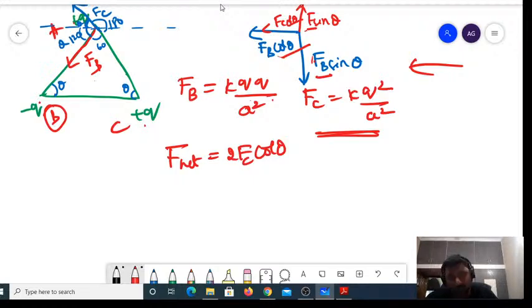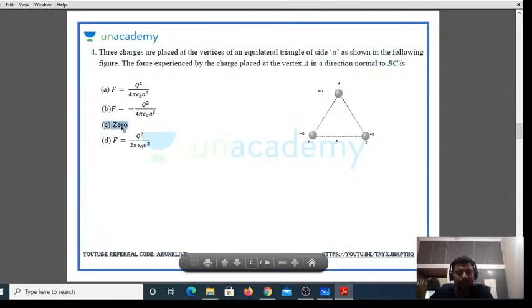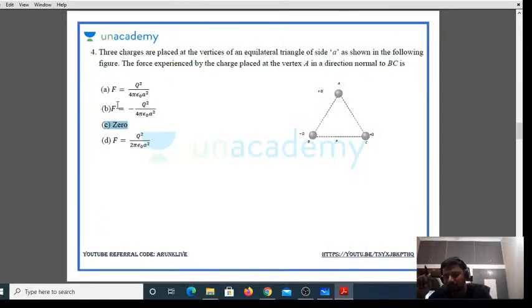But I want a force perpendicular to BC, which would be along either the positive y-axis or the negative y-axis. What is the force acting normal to BC? The force acting normal to BC is 0. So the answer must be option C. The phrase normal to BC has played a role in this. Next.